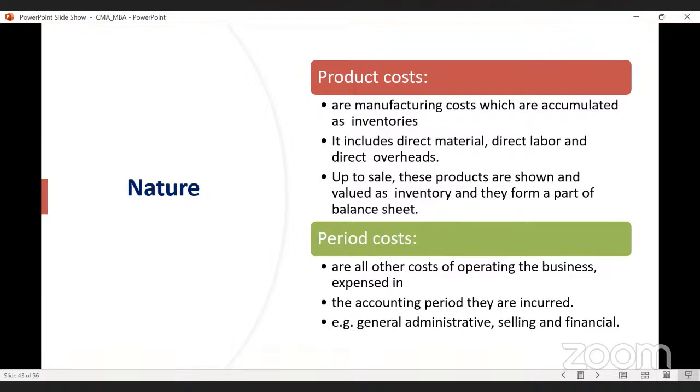Period costs are the costs which relate to a particular period. So here period means what? Time duration. So these are all other costs of operating the business, expensed in the accounting period they are incurred. An example is your general administrative expenses, like the monthly salary of the office manager. Whether the office is on holiday or not, the manager will get the monthly salary.